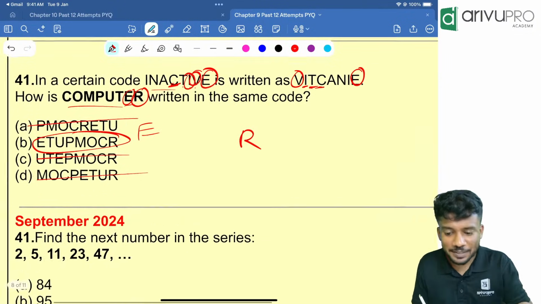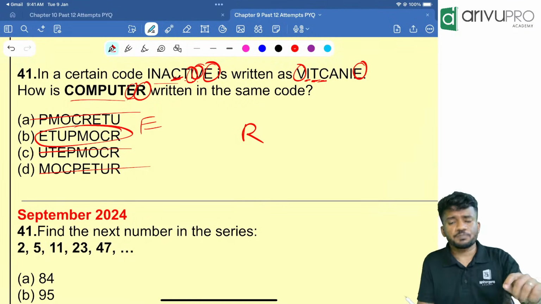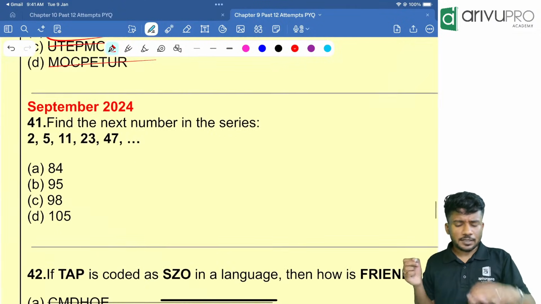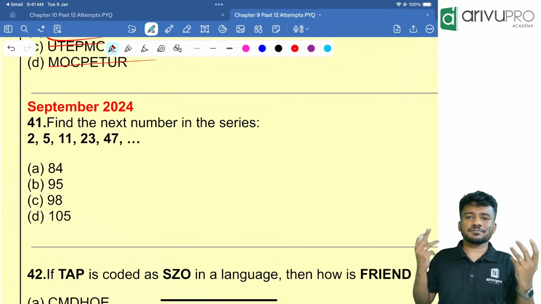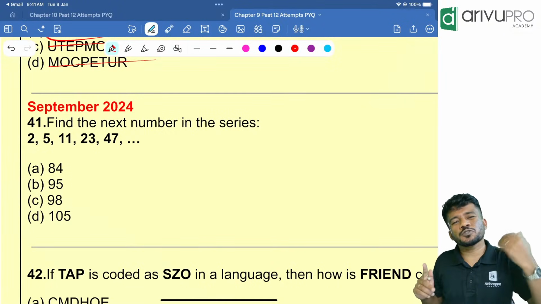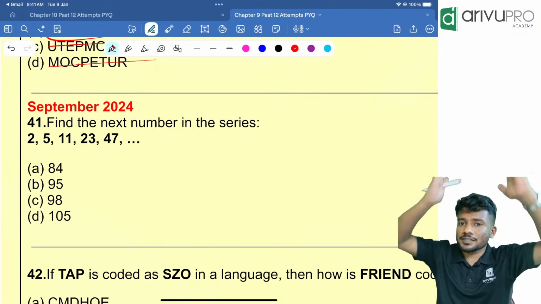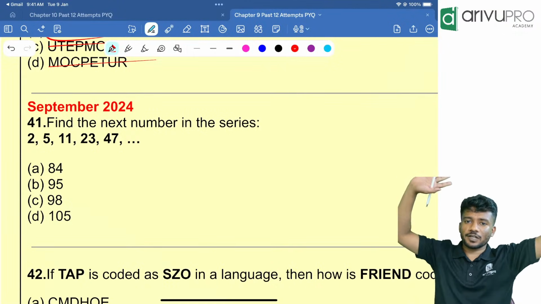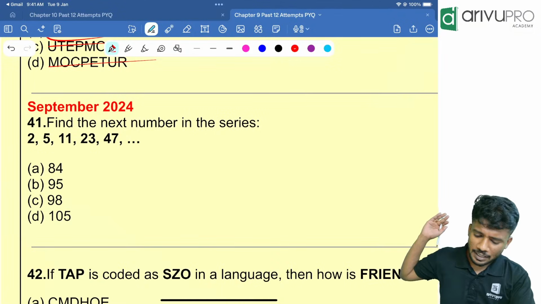Yes, option B. So can we expect LR will be easy for this attempt? So always I'm telling you that LR is always easy. The problem is you might take too much into all question. You will think too many things into a question, and you will forget the patterns in LR. That's the major reason why you face LR difficult. But other than that, all the attempt LR is easy.